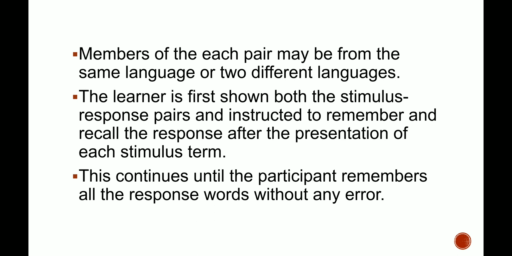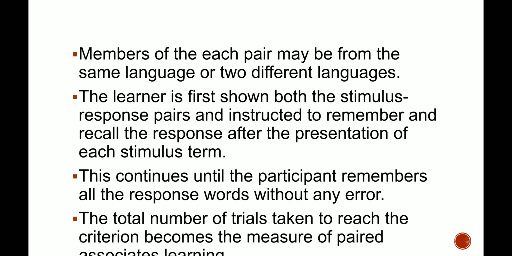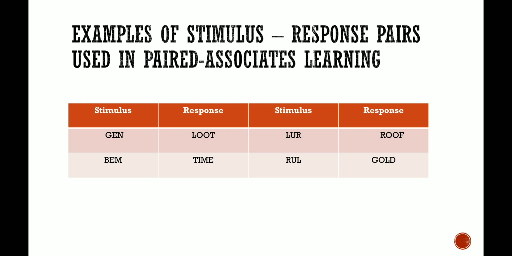Now, students, the total number of trials taken to reach the criterion becomes the measure of paired associate learning, and this is different from one person to another. Here is an example of stimulus and response. The stimulus is a nonsense syllable, gen, and the response is loot. A list of four pairs is given to you and you will read it again and again.